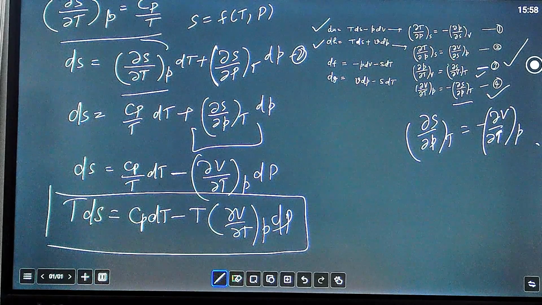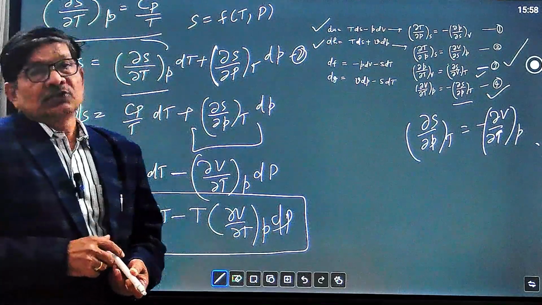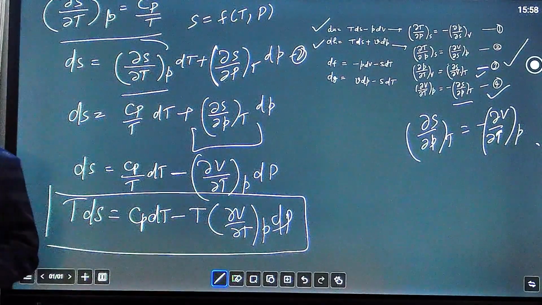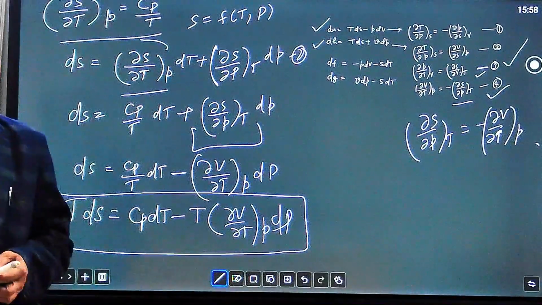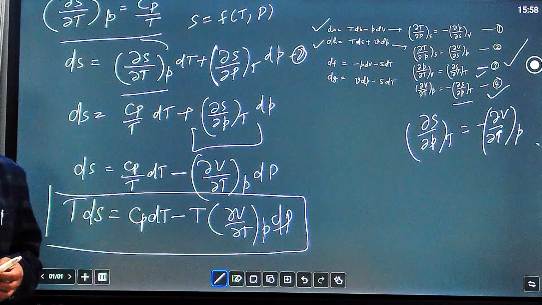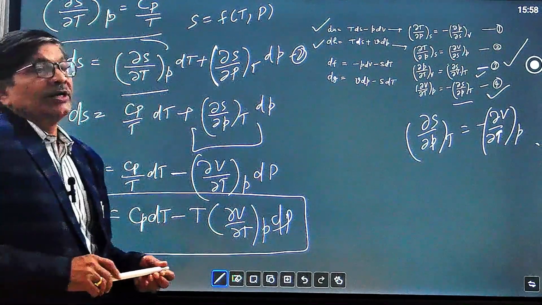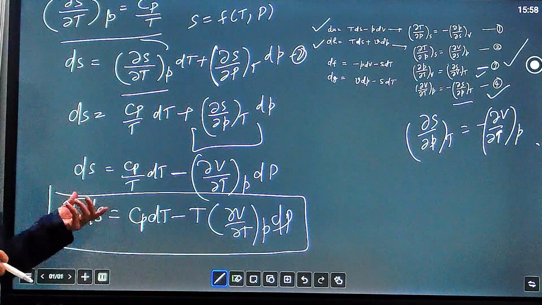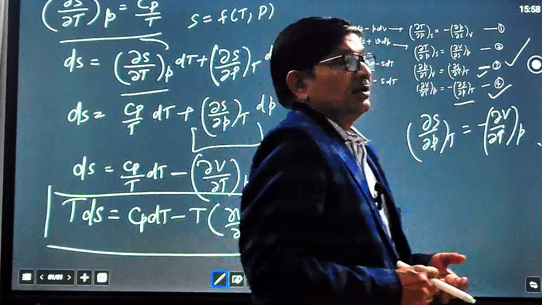It is a tedious process, but these two TdS equations are very, very important, because by using these two TdS equations we can define Cp minus Cv equal to R, one of the most famous relations, known as Mayer's relationship. It has very insightful information about properties of matter, and real gas and ideal gas properties we can define on the basis of Mayer's formula. By using these two TdS equations, we can derive Cp minus Cv equal to R in our next class.